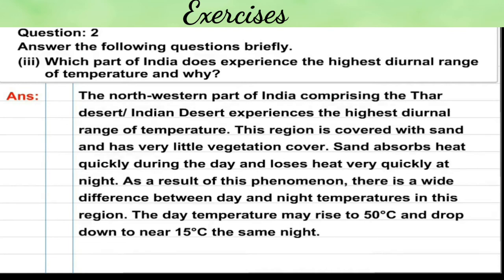Sand absorbs heat quickly during the day and loses heat very quickly at night. As a result of this phenomenon, there is a wide difference between day and night temperatures in this region. The day temperature may rise to 50 degrees Celsius and drop down to near 15 degrees Celsius the same night.